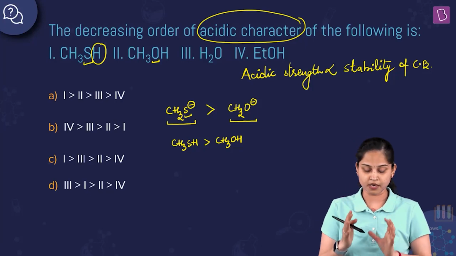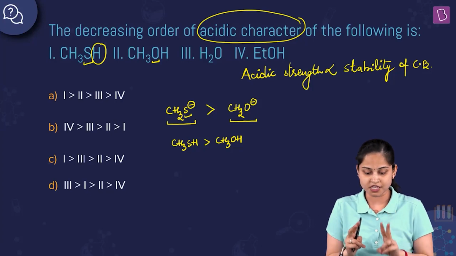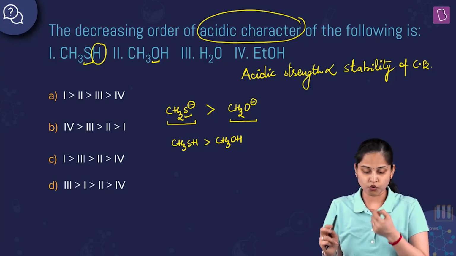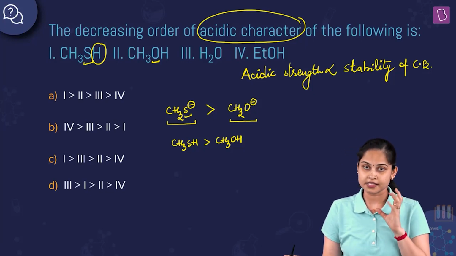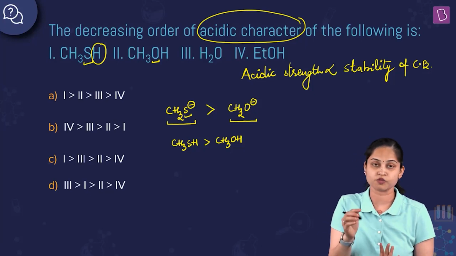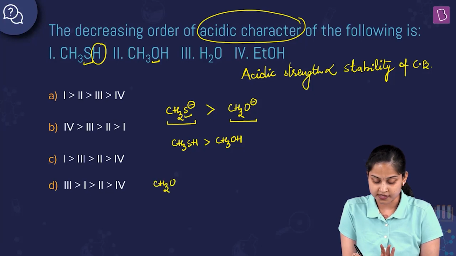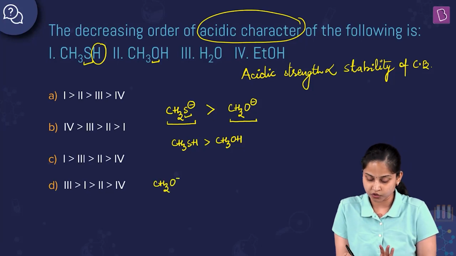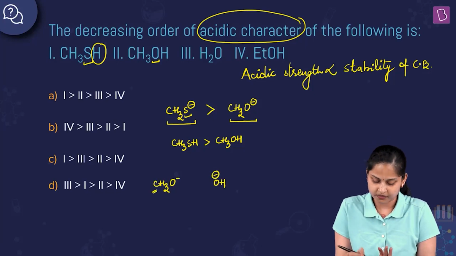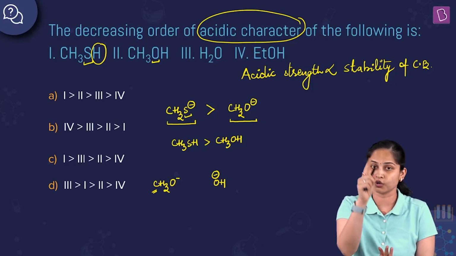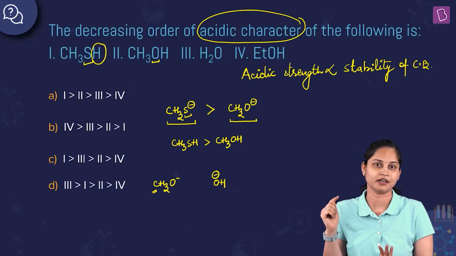Now, if I talk about the stability of the conjugate bases formed from CH3OH and H2O, over here it is an exception. Remember, the acidity of methanol, CH3OH, is more than that of water, H2O. Now consider the conjugate base methoxide ion of CH3OH and the conjugate base hydroxide ion of H2O. Let me give one reason why the methoxide ion is more stable in comparison to the hydroxide ion.